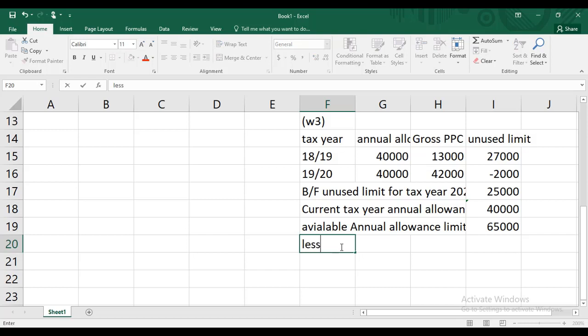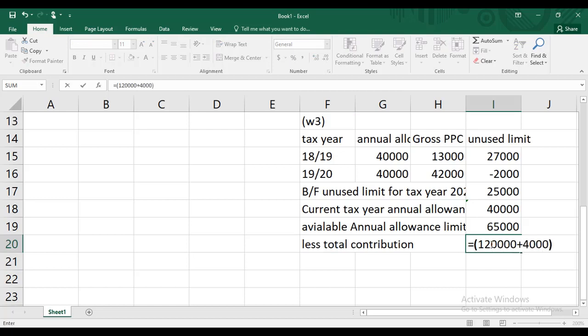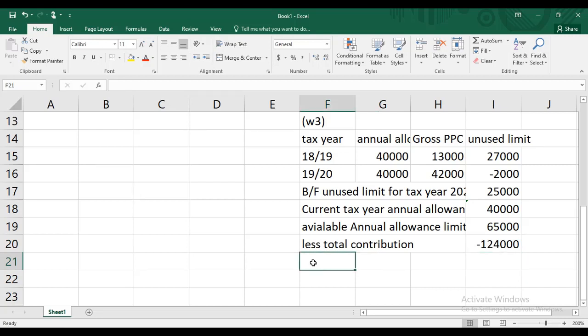So annual allowance charge will come. The total contribution is 124: 1,20,000 she contributed, and 4,000 is contributed by Dean Limited. So the total contribution is 124. So definitely there is excess contribution. Let me put a negative sign over there. So here comes the annual allowance charge.